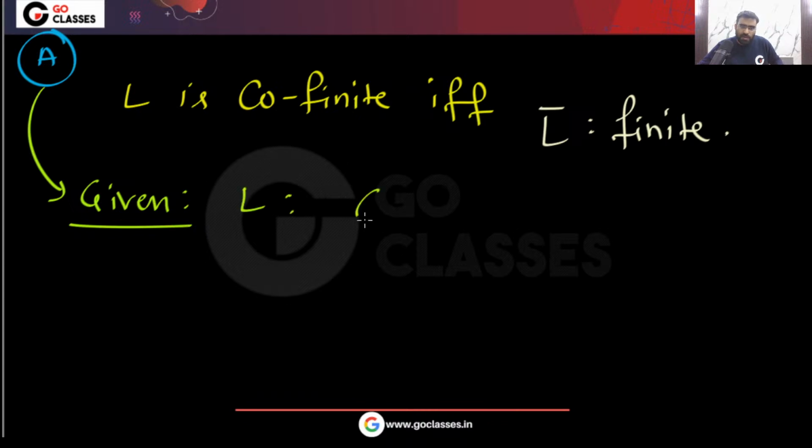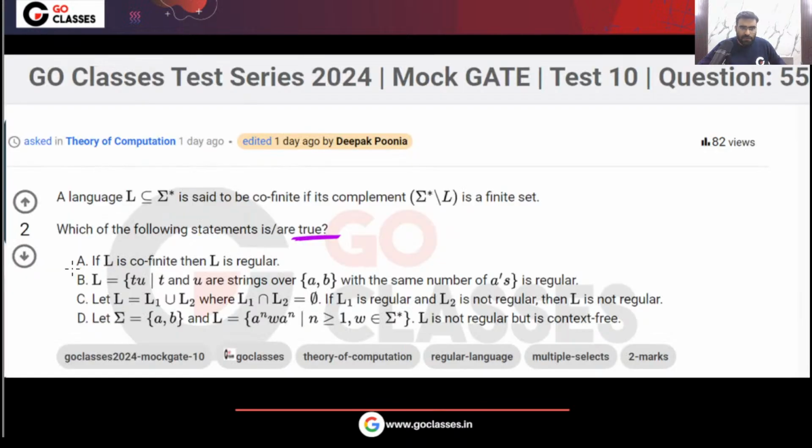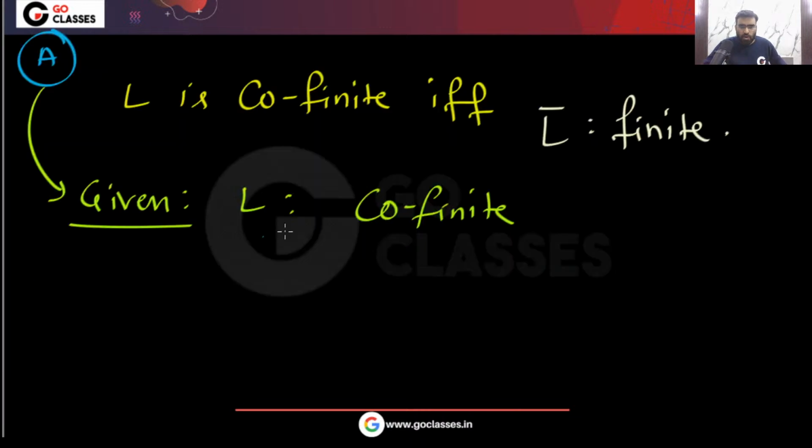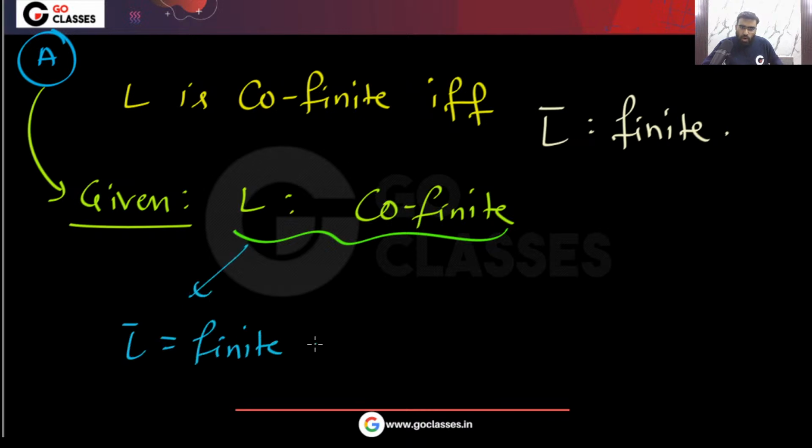This is given to you in option A. Option A is asking, if L is cofinite, then L is regular. If L is cofinite, what can I say from here? I can say that L complement will be finite. So L complement is finite. Every finite language is regular. So that is regular, right?